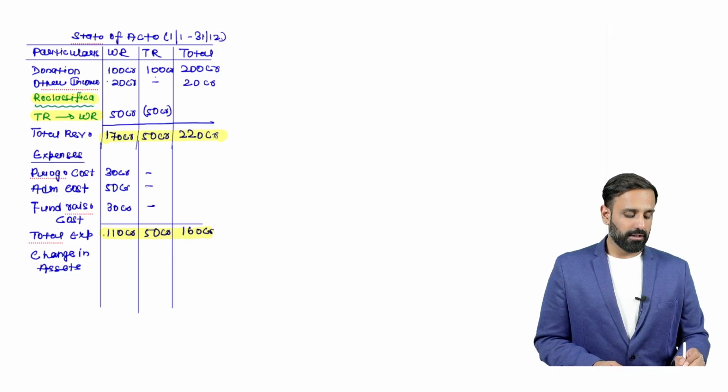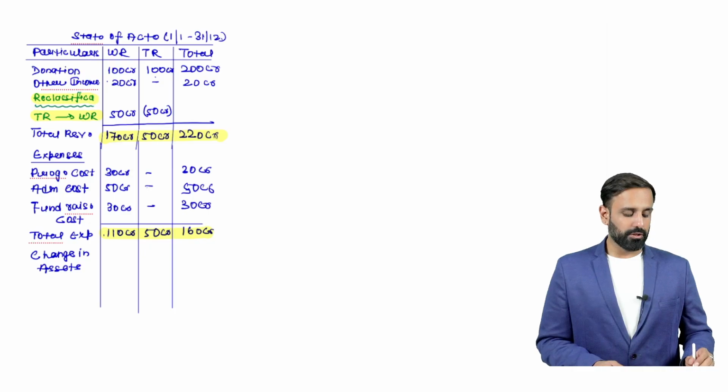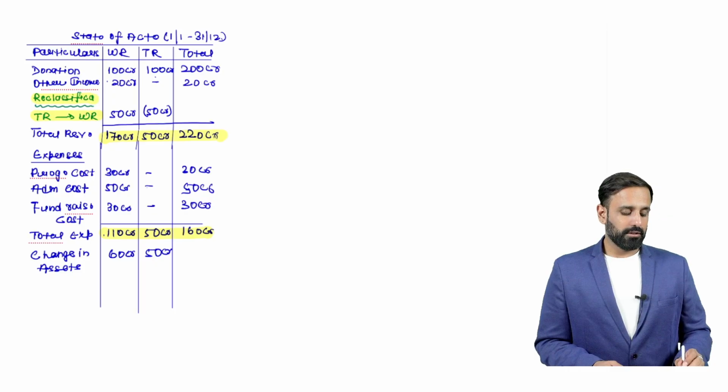Finally you will get the same amount only. It is the requirement of format. So here the difference is of how much? 170 minus 110, that is of 60 crore. Here 50 crore, and here 220.